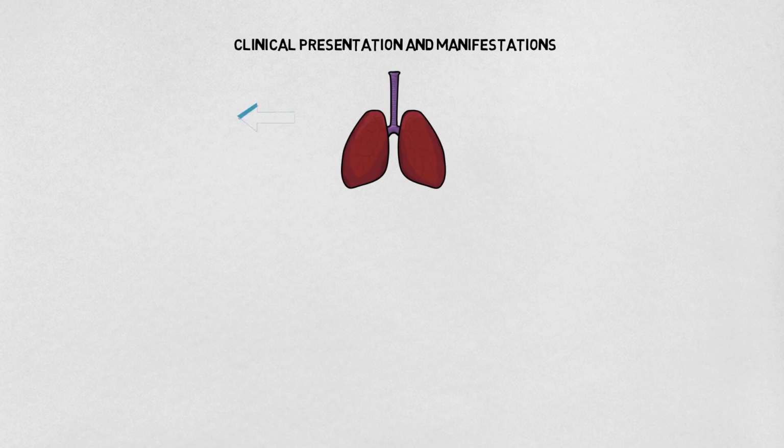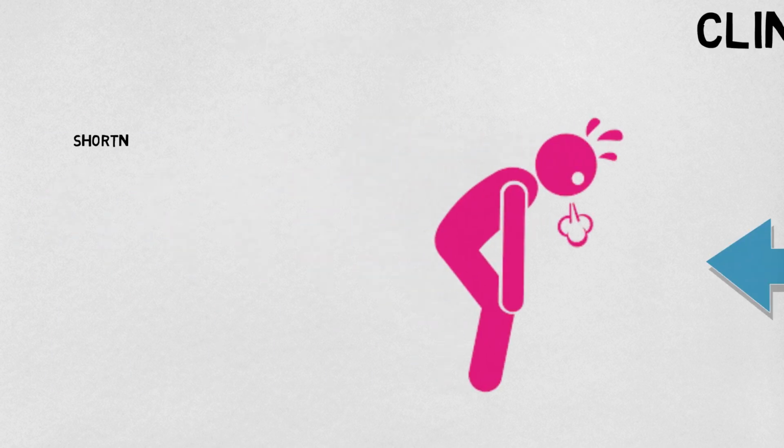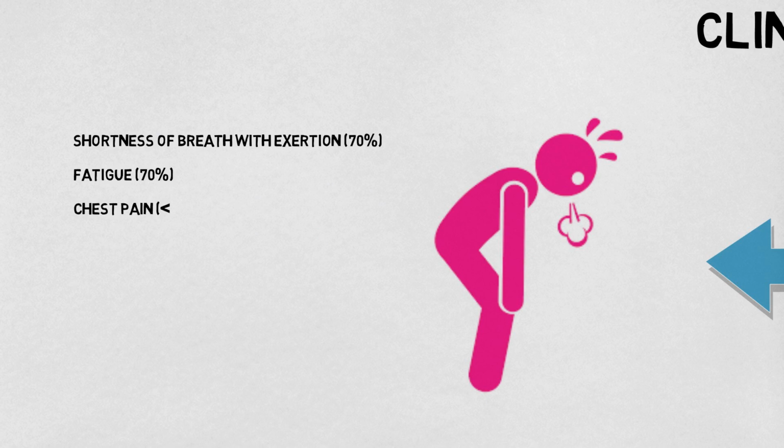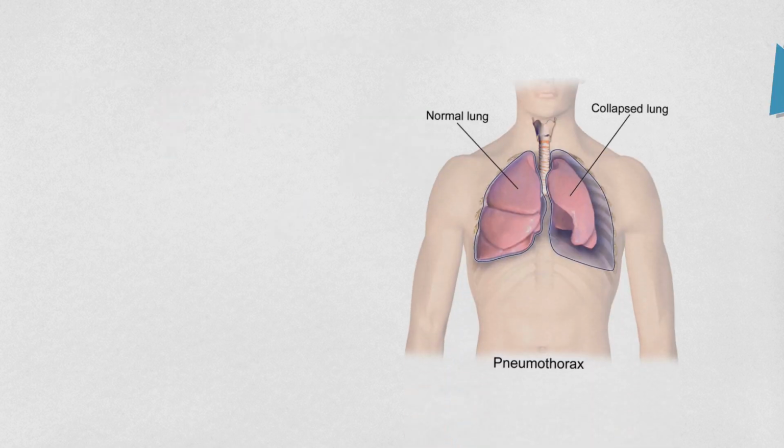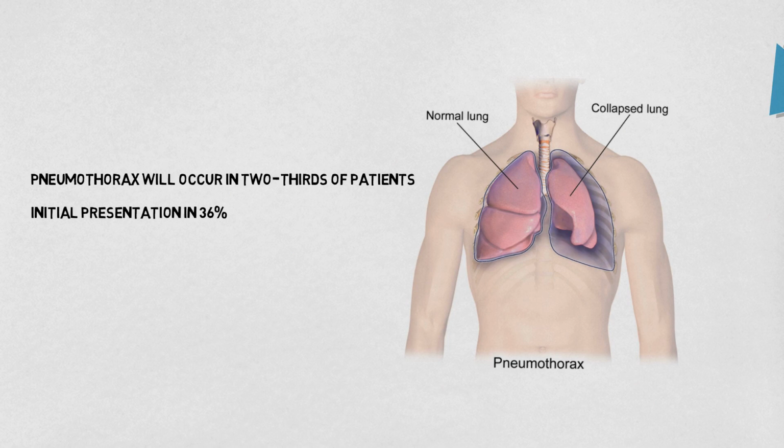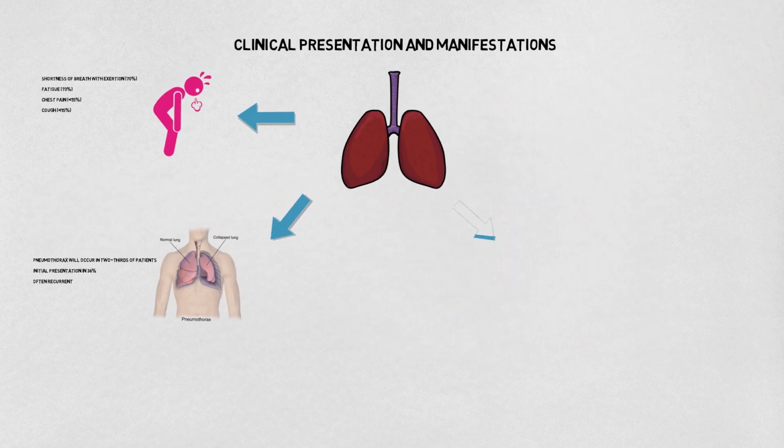Patients with LAM may have different clinical manifestations. The most common symptom is shortness of breath with exertion. Other symptoms may include fatigue, chest pain, and cough. Pneumothorax will occur in 2/3 of patients during the course of their disease, with approximately a third of LAM patients having a pneumothorax as their initial presentation. These pneumothoraces are also often recurrent.